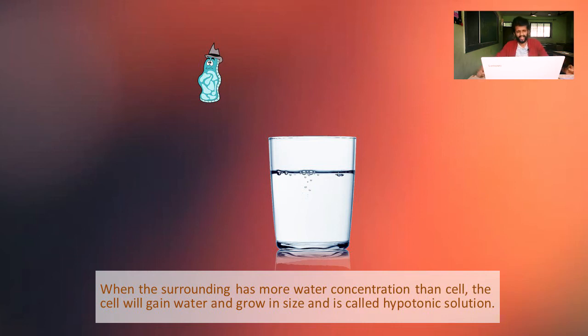Now, let us look at this simple figure. I have a very funny looking image of a cell, and then I have a glass of water. Now what are we trying to understand? We are trying to look at the cell, with the wall as one small structure, and the water we will consider as an external environment. So what happens when there is water in the external environment?